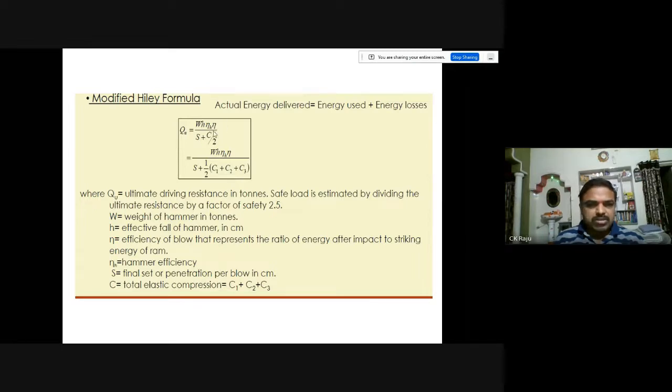Once again, we have incorporated the efficiency of the hammer. So Qu is equal to W H eta H eta b divided by (S plus C by 2). S is as usual the same. We have incorporated two other efficiencies: the hammer efficiency, and the efficiency of the blow, which represents the ratio of energy after impact to striking energy of the ram. So after impact, what is the energy that is transmitted to the pile, multiplied by the energy given to the ram.